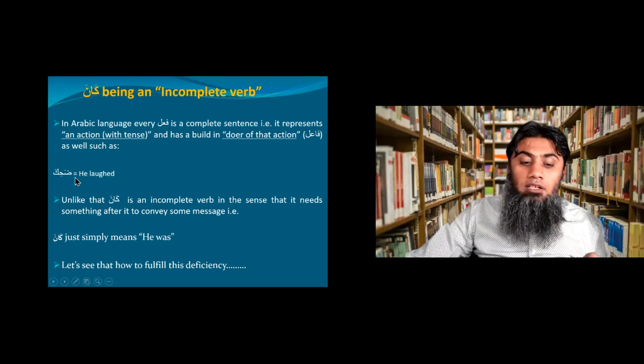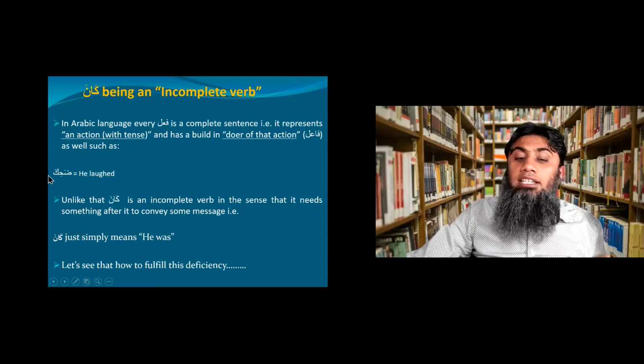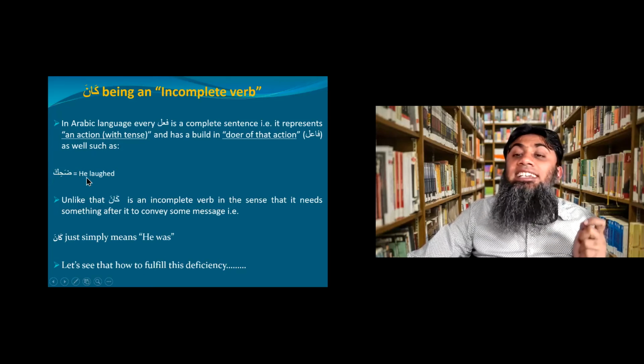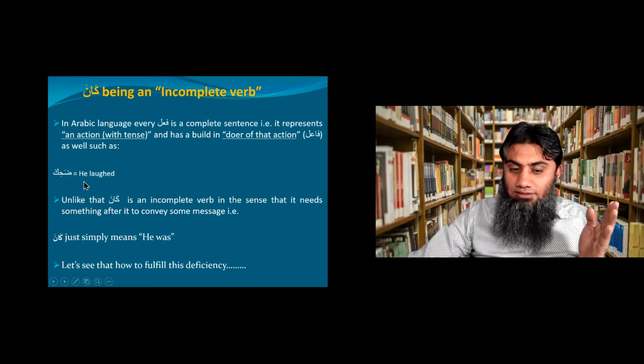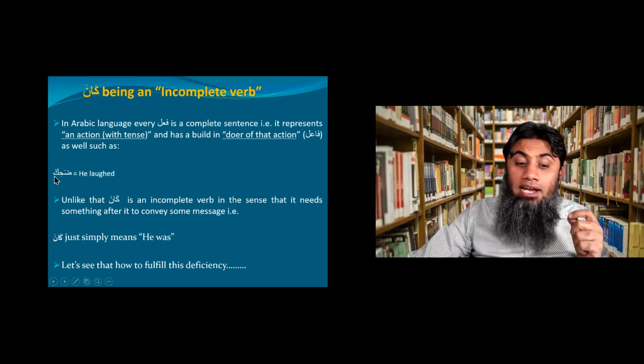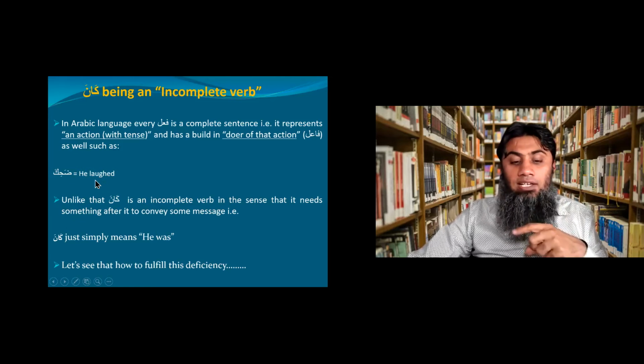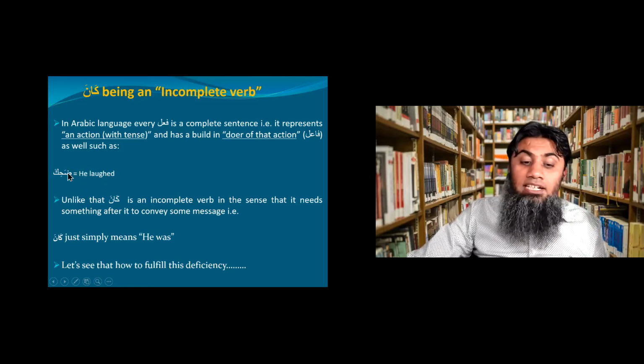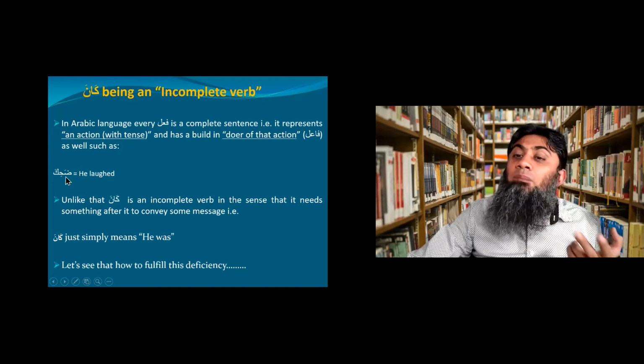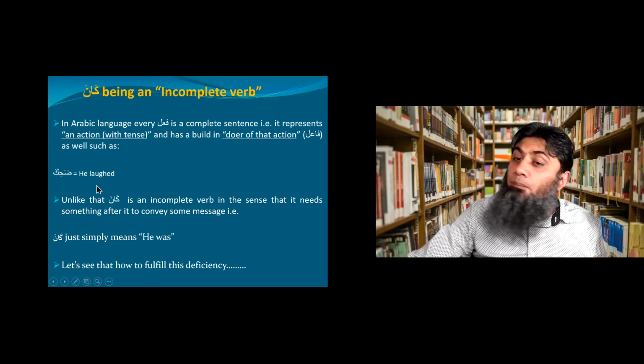Look at the example. Dahika. It means he laughed. It's a fail Madi and number one in the Madi cell. Dahika, he laughed. You can see he is the doer and laughing is the action, and it's happening in the past. So this is what I mean by every fail in Arabic being a complete sentence, as Dahika is a complete sentence.